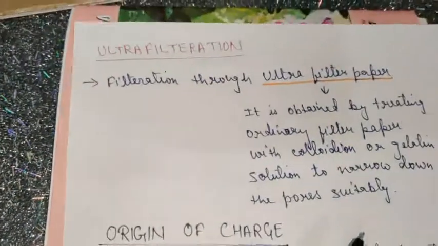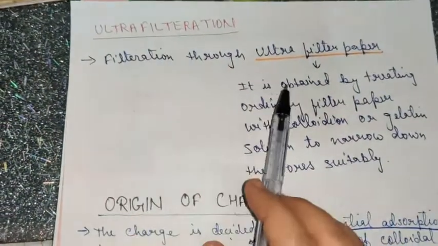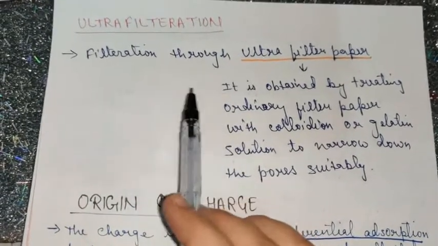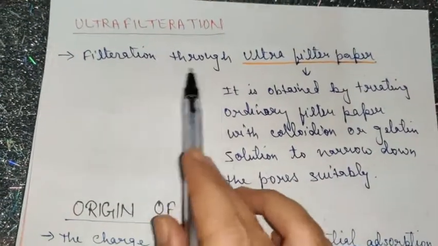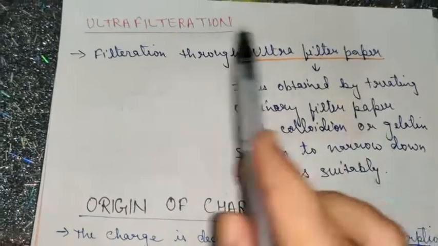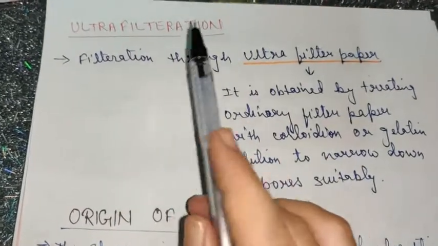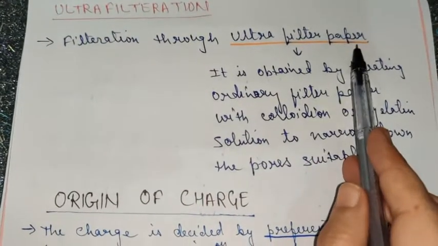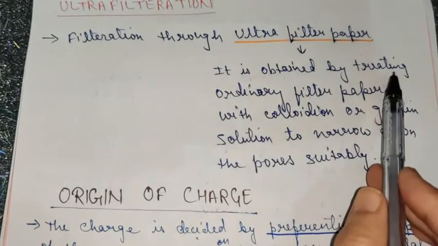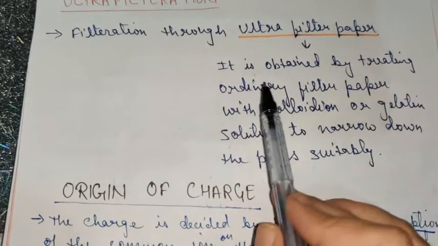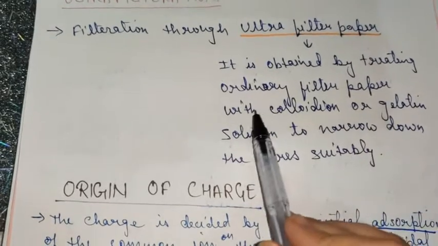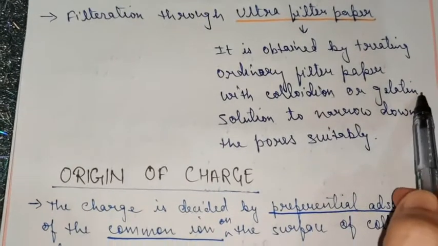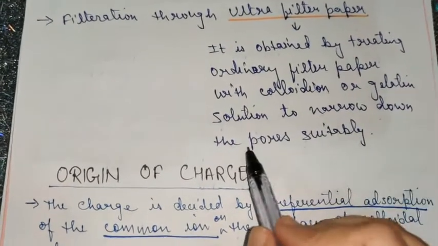Now the third method is ultrafiltration. The basic criterion of all the purification techniques is the same, that is passing through a membrane. So this is filtration through ultrafilter paper. What is ultrafilter paper, children? It is obtained by treating ordinary filter paper with collodion, a type of solution or gelatin solution, to narrow the pores suitably.